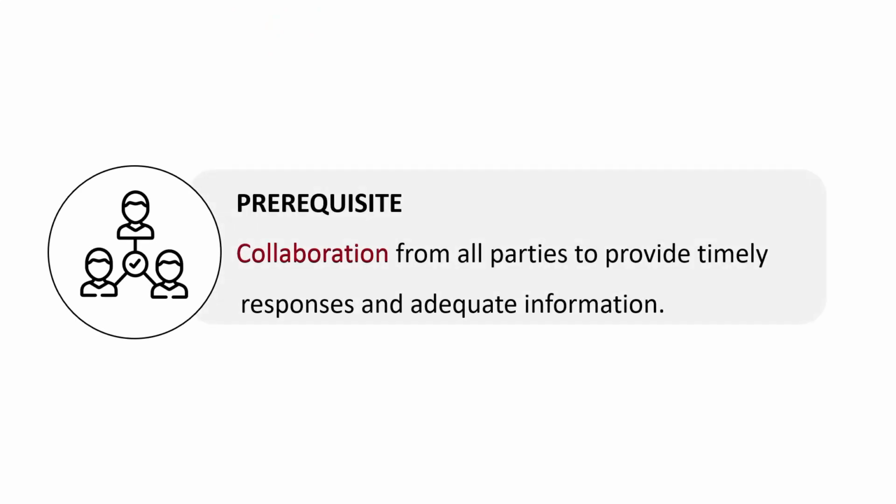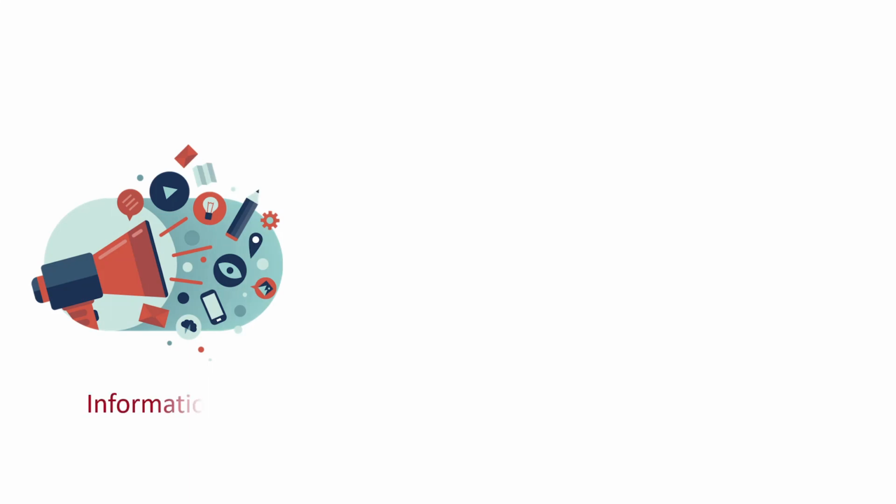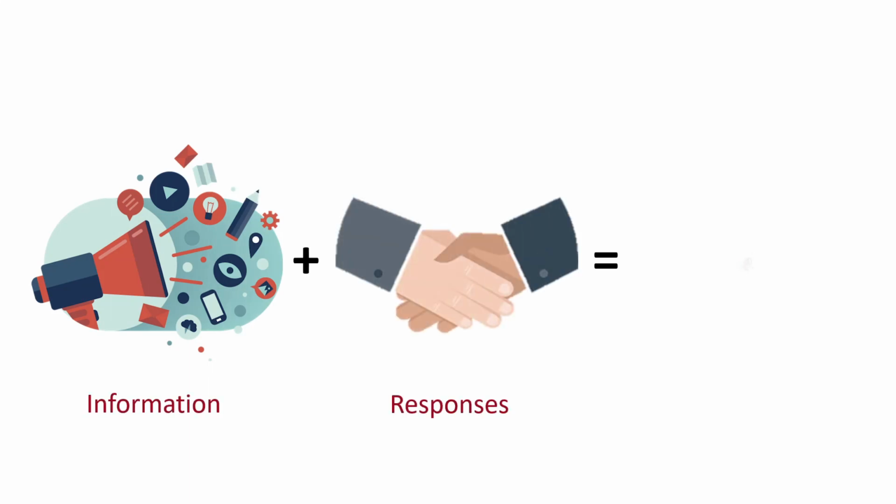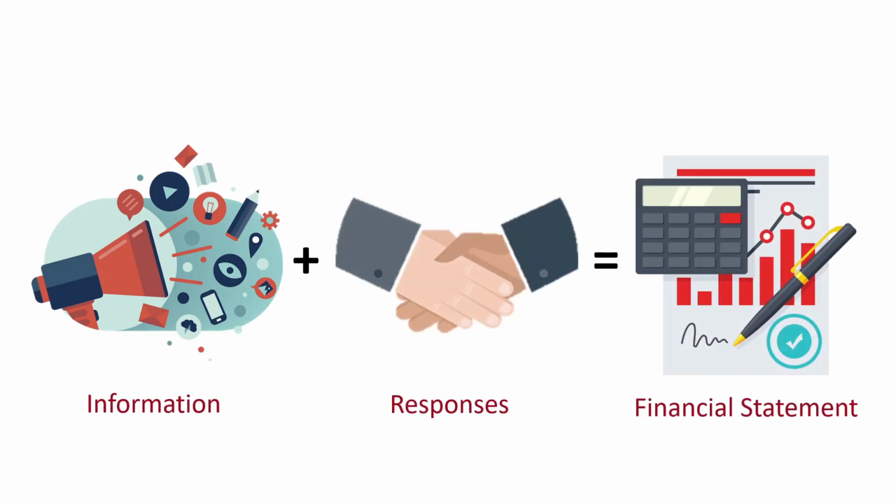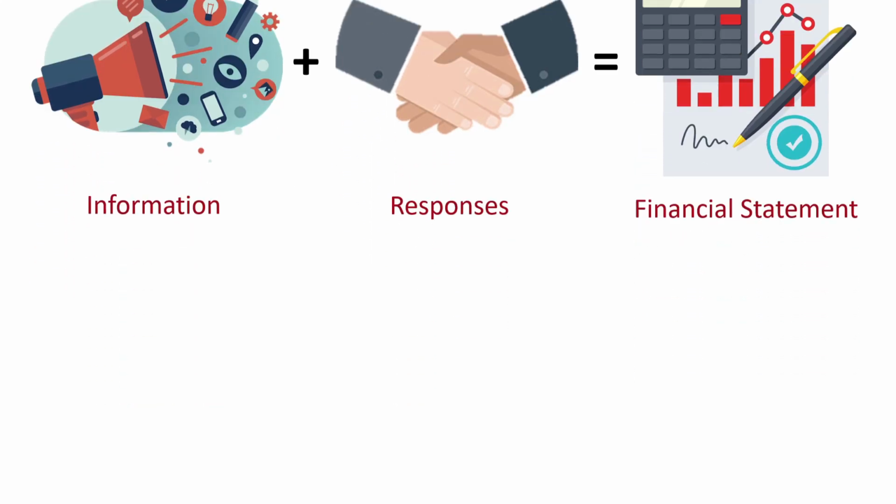During the 30 days process of preparing the financial statement, cooperation and close collaboration is required from all parties, including employer, consultants, and contractors, to provide timely responses and adequate information, specifically work progress to date, VOs, as well as relevant data and information to complete the financial statement.